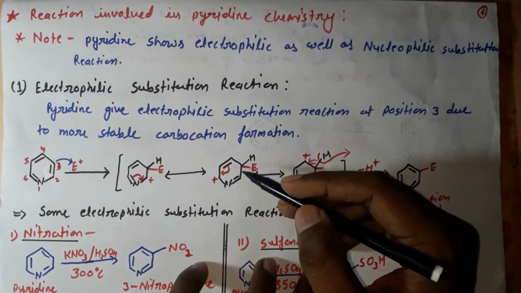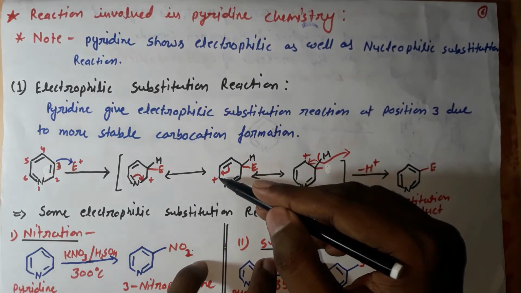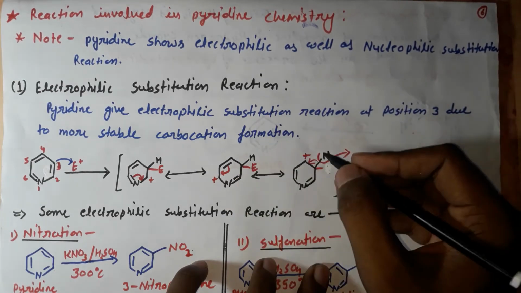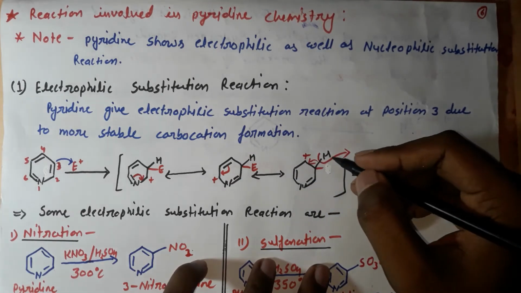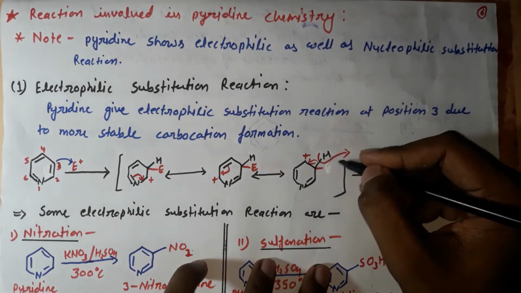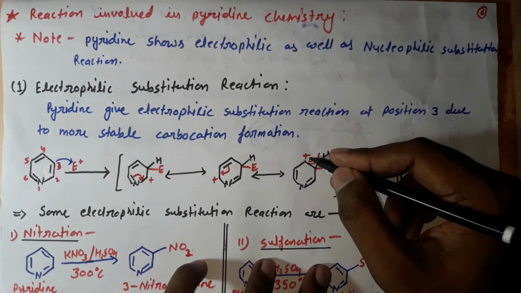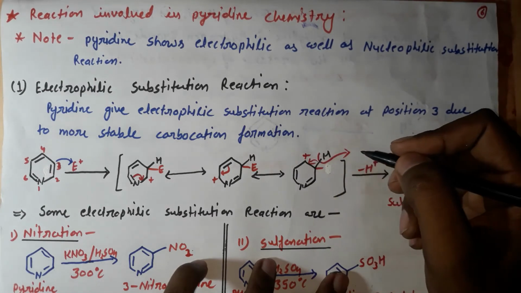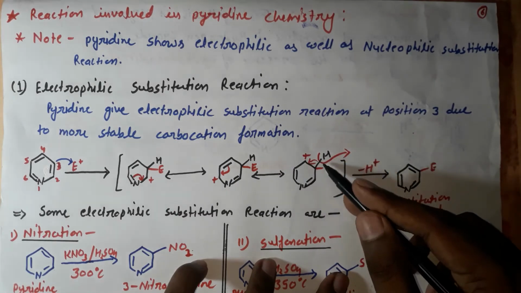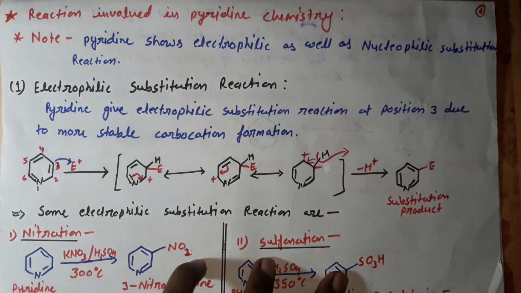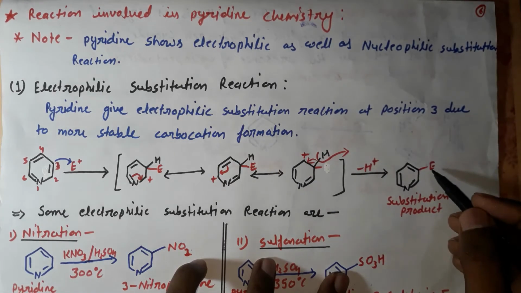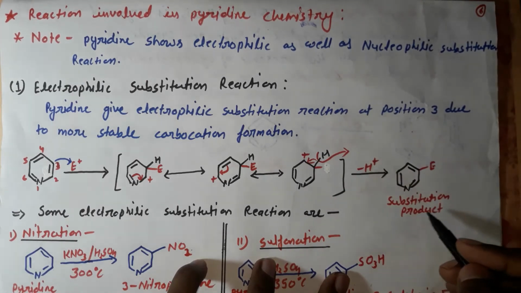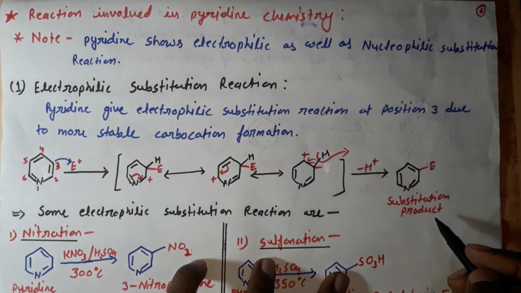Okay, and in the next step, this bond will break and shift to this position and neutralize this positive charge, and this carbon will become positively charged. Okay, and in the next step, this hydrogen will be released and this bond will shift to this position and neutralize this carbon. Okay, and this is the hydrogen that is released from this carbon position, and it will form a substitution product. Okay, the electrophile substitutes this hydrogen. Okay, so this is the substitution product and it is very stable.